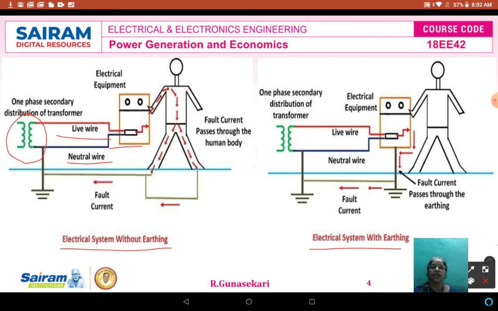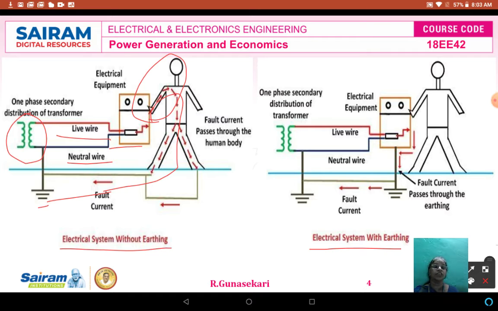Suppose a fault occurs, that is during faulty conditions, but the electrical equipment is not earthed. Under such situations, the human body touches the electrical equipment. What happens? The fault current passes through the human body to the earth, because we didn't provide the earth. So the fault current or short circuit current passes through the human body. Then the human body gets shocked or may even die. Any chance is there. So this is without earthing.